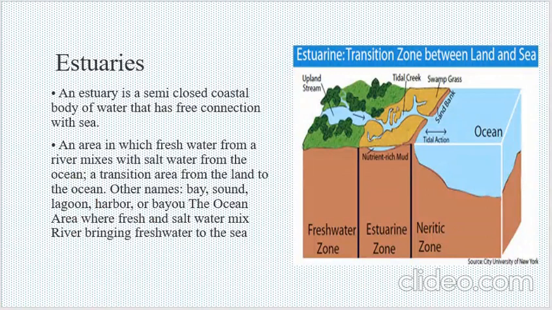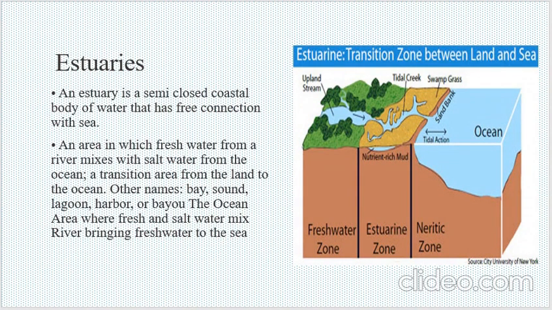The fourth type in the terrestrial ecosystem are the estuaries. An estuary is a semi-closed coastal body of water that has free connection with sea. These are actually the transition zone between the land and sea, and estuary is the place where a river touches or attaches with the sea. The characteristics of estuary change periodically. However, in general, the salinity is highest during the summer and lowest during the winter.